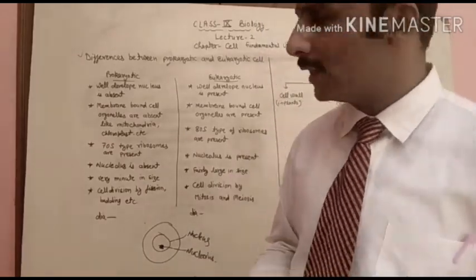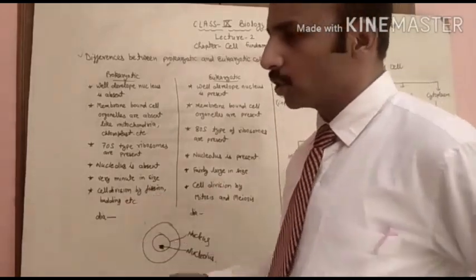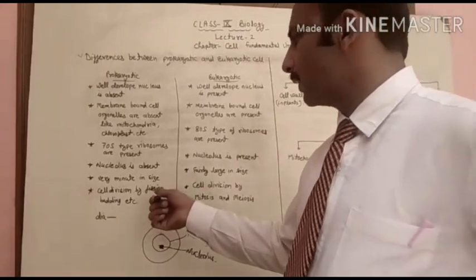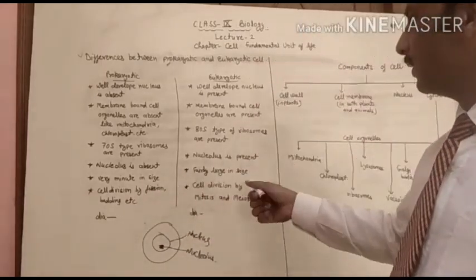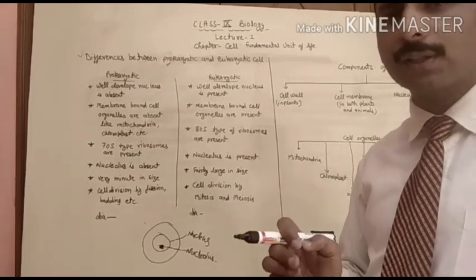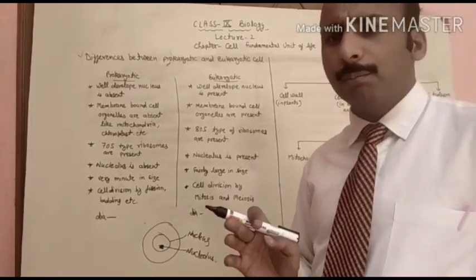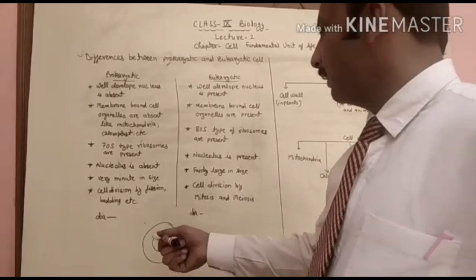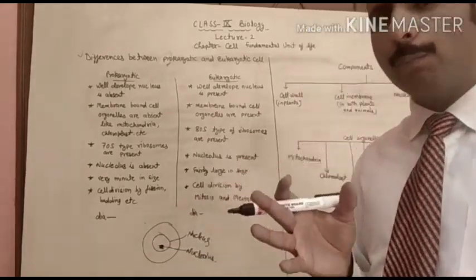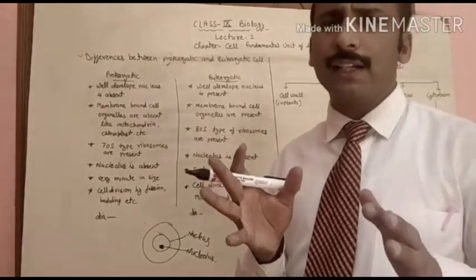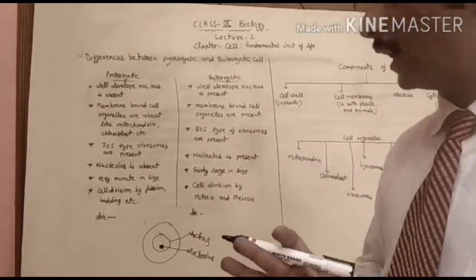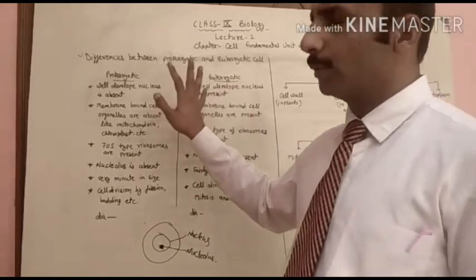Cell division in prokaryotic cells is by fission and budding, but in eukaryotic cells it is by mitosis and meiosis. These are the complex types of cell division present in eukaryotic cells. I hope this topic is clear to you.